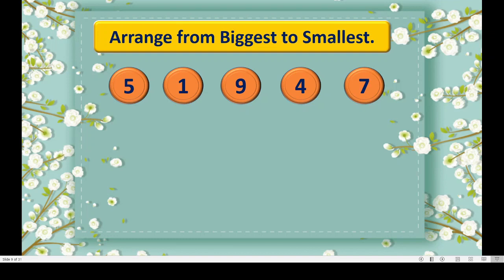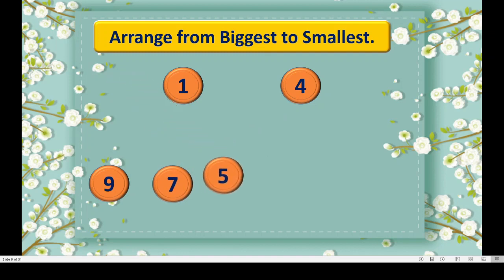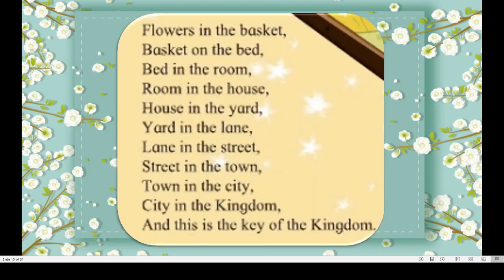Yes, you know, correct. 9 is the biggest one among these. After 9, a little smaller, that is 7. Then comes 5, correct? Then comes 4. The smallest one is nothing but 1. Isn't it? Here we arrange from biggest to smallest. Okay. Now we will move to our poem.